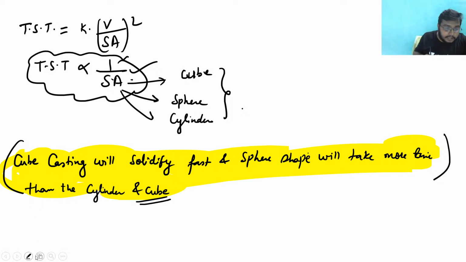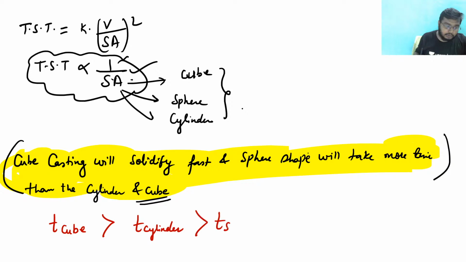Okay. So what I can write from here is that total solidification time for a cube should be greater than total solidification time for a cylinder, which should be greater than total solidification time for a sphere.